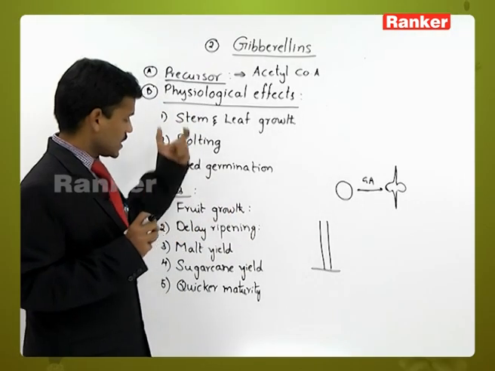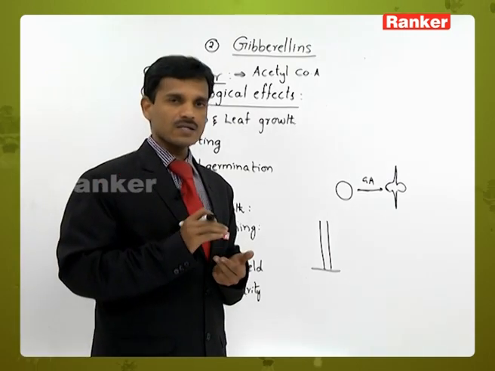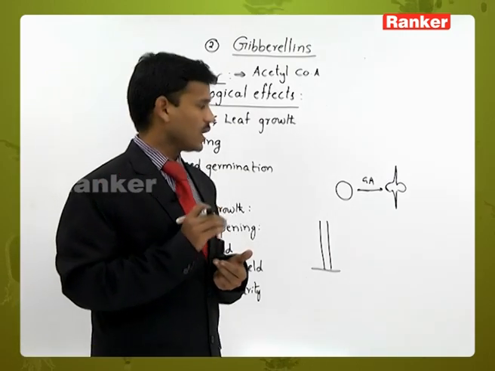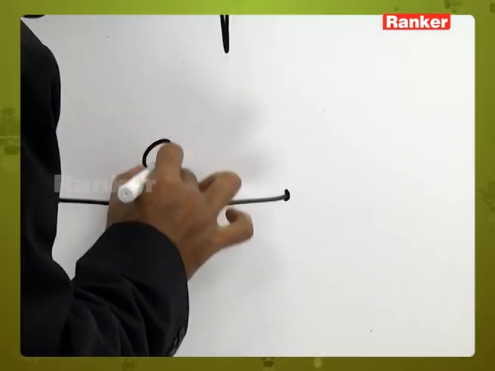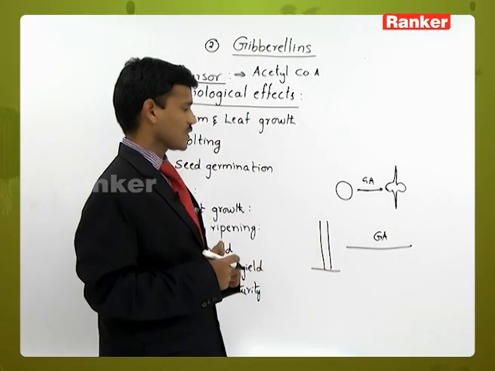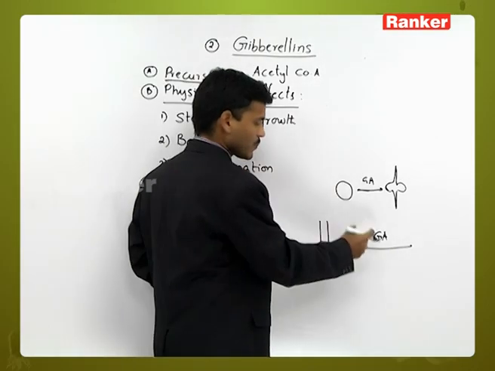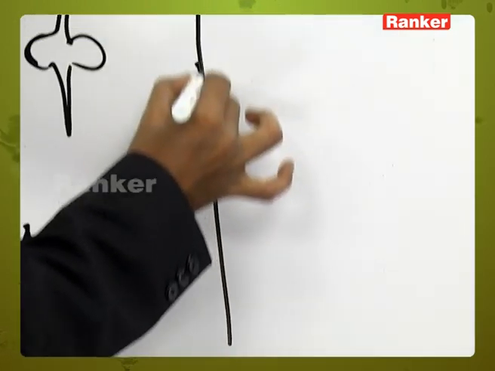Gibberellins elongate the stem, increasing the internodal length, when they are sprayed on the crop or produced in the plant body.